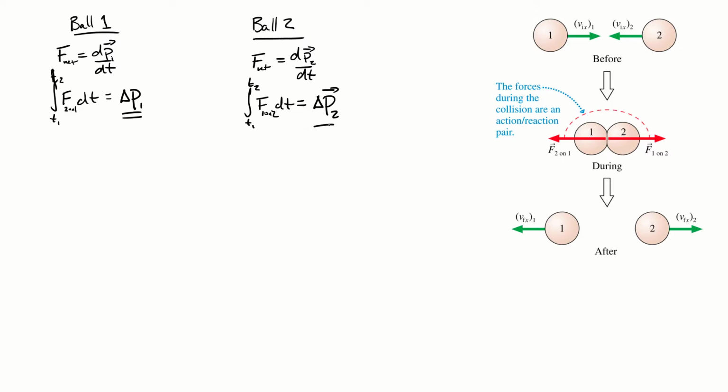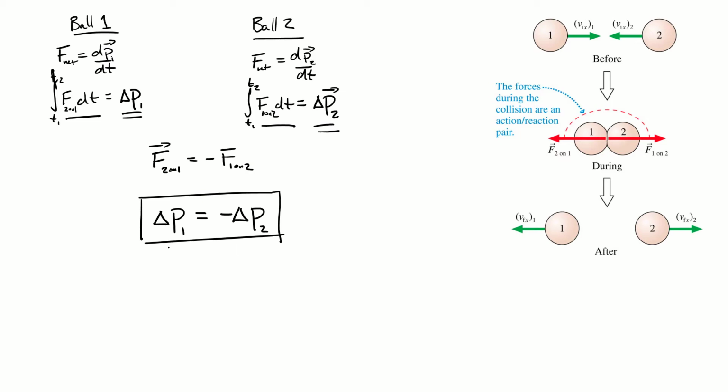And here is where Newton's third law comes in handy. We know that the force of 2 acting on 1 is equal to negative the force of 1 acting on 2. So if we use Newton's second law here and make one of these substitutions, what that amounts to is telling us that the change in momentum of ball 1 is going to be equal to negative the change in momentum of ball 2. And this is extremely useful to us.